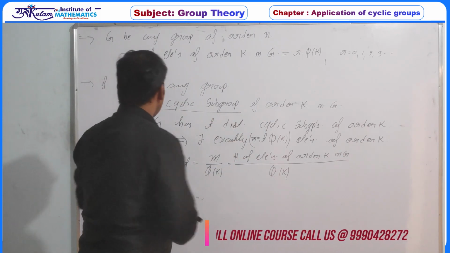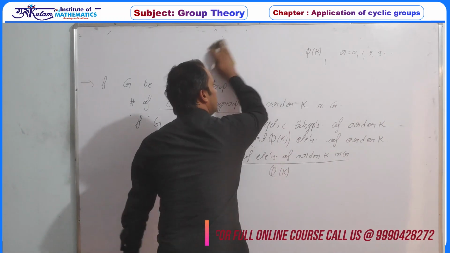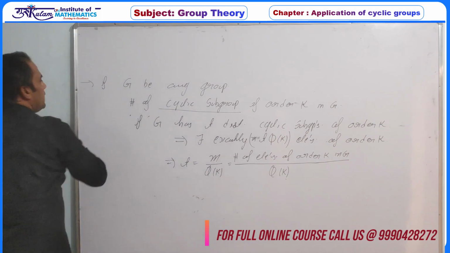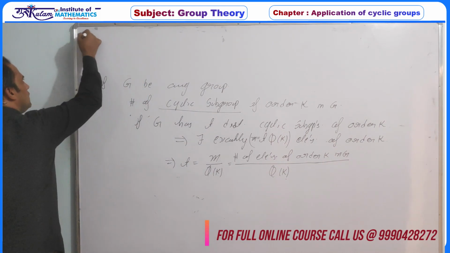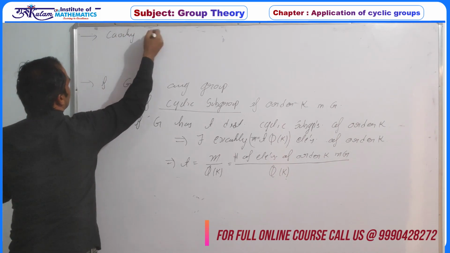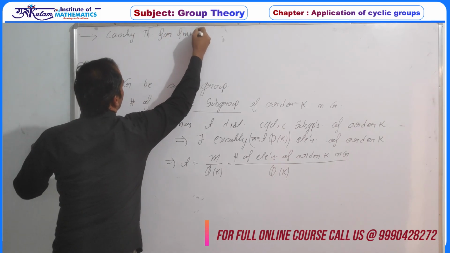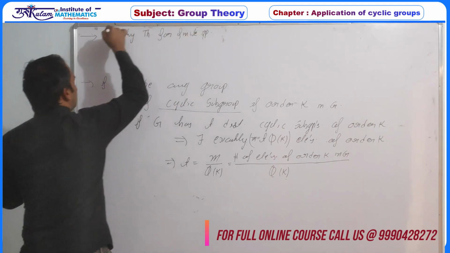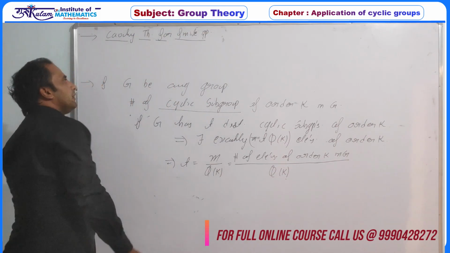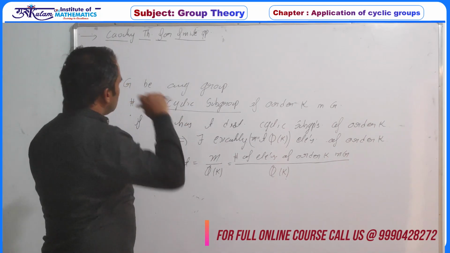Now come to question. So what is your question? G be a group of order 20, then number of subgroups of G. So first let me write down one of the important theorems which we will prove in Sylow theorem, which is called Cauchy theorem for finite groups. So we have already written down one important theorem which is called Lagrange theorem, and this one is the second important theorem which is called Cauchy theorem, which we will prove in Sylow.